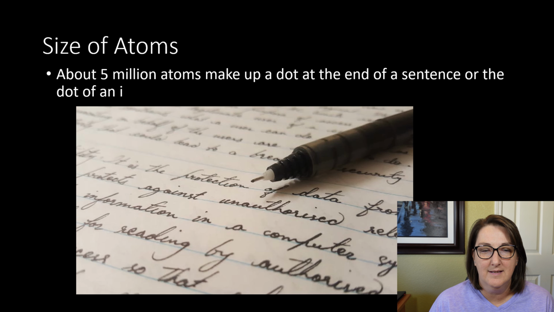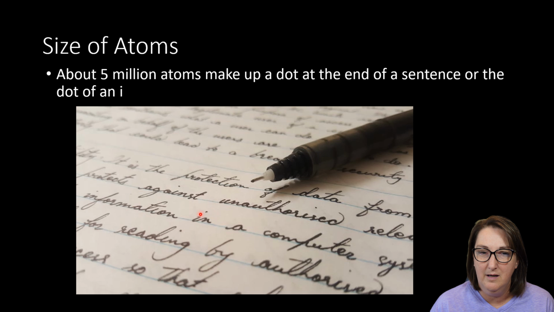So let's talk about the size of an atom. Atoms are super tiny. You just don't realize how small they are till you put it in perspective. So let's look at this dot right here, this dot above this i. That is approximately 5 million atoms to make up just that one dot. If I write a sentence and put a little dot at the end, a period, that's about 5 million atoms. So for me to barely be able to see something like that, that's 5 million atoms. So imagine just how small one is. It's very hard to visualize.